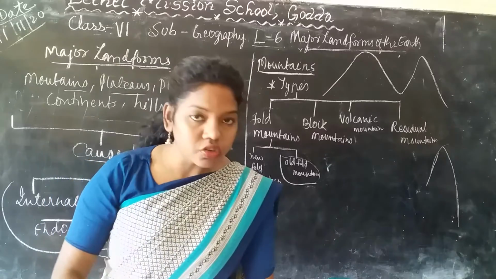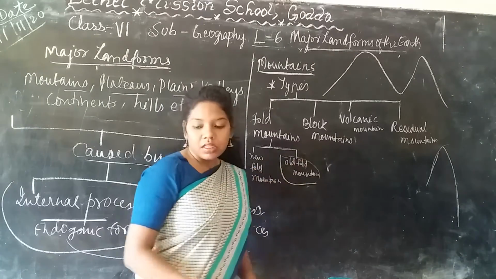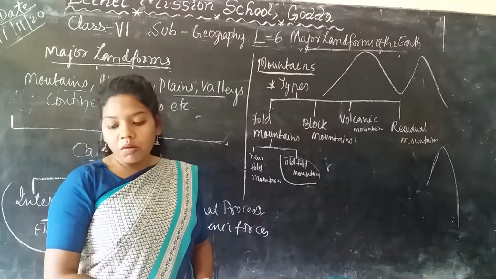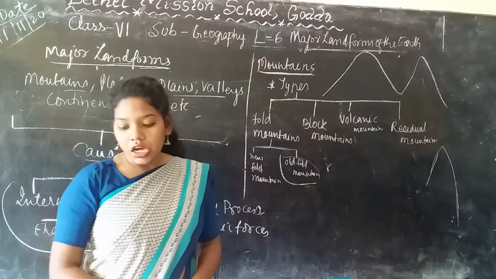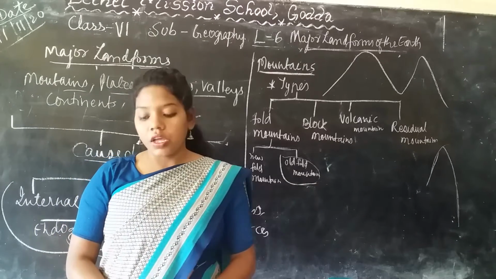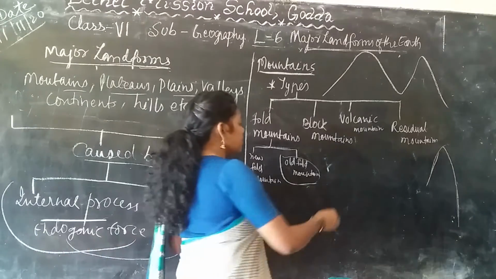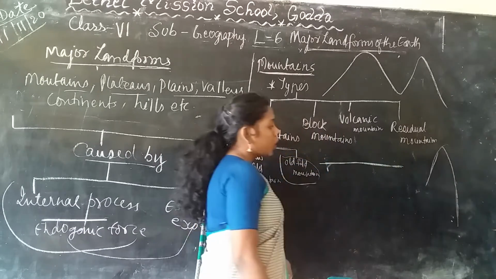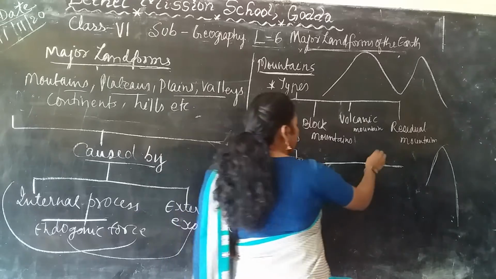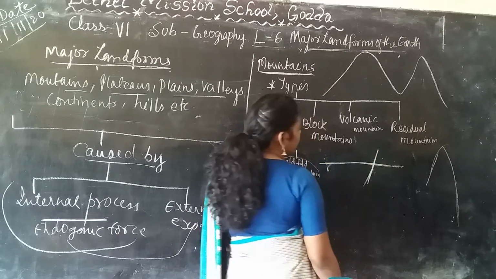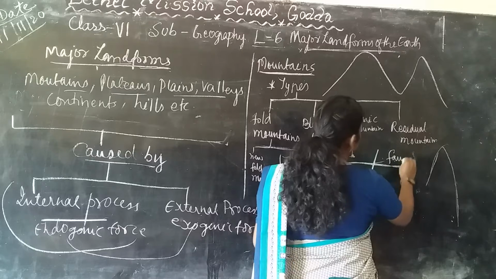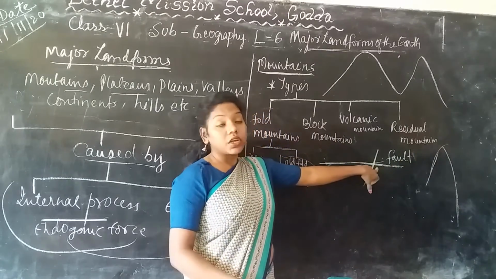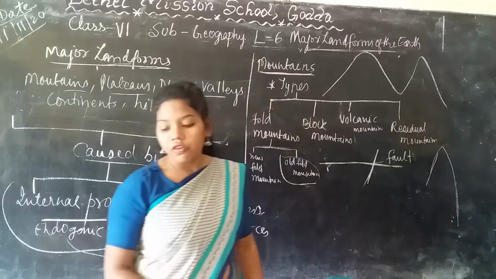Okay. Now we are going to talk about the block models. This block model is formed due to the push up between parallel force. For example, this is one land's earth surface. And when it is broken down in one place, this is called the fault. When one place is broken down, that is called the fault.